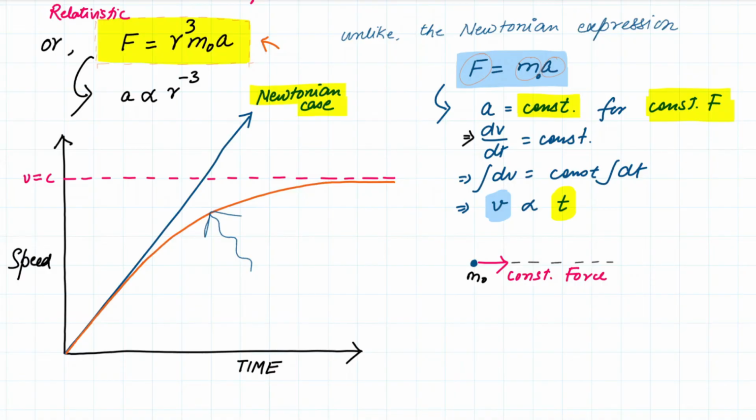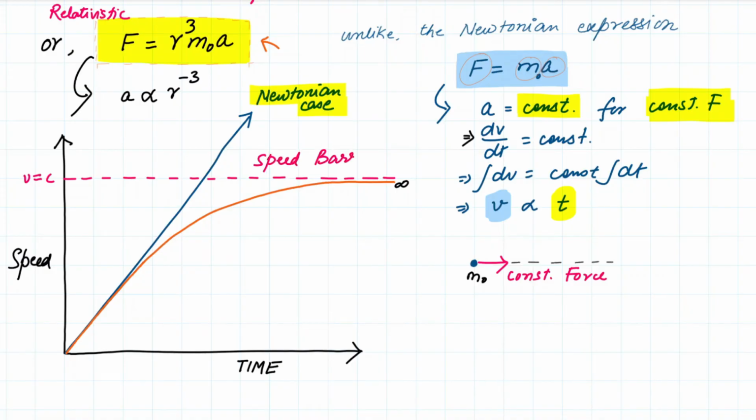And in the graph that we have plotted, for a constant force, the rate of change of velocity is going to be lesser and lesser. In fact, with more and more velocity, as it approaches the speed of light barrier, the increment in the velocity under the experience of a constant force is also going to decrease on and on, so that with time, the speed is never going to reach the speed of light. For an object having rest mass m0, you can keep on giving a constant force for infinite time, but the velocity of that object is never going to reach the speed of light. This is the speed of light barrier.